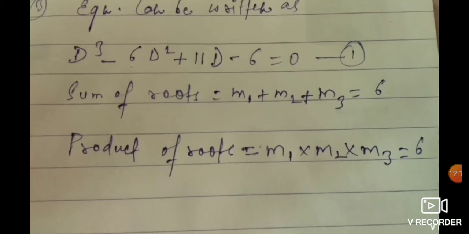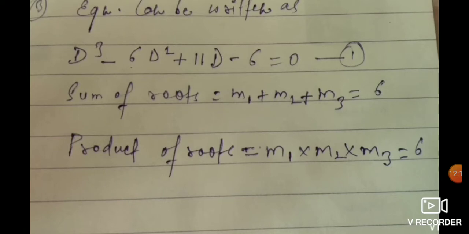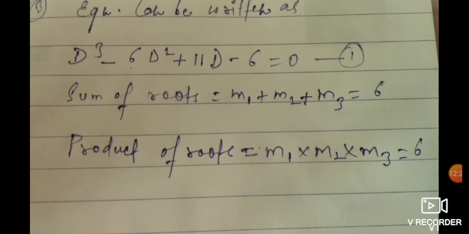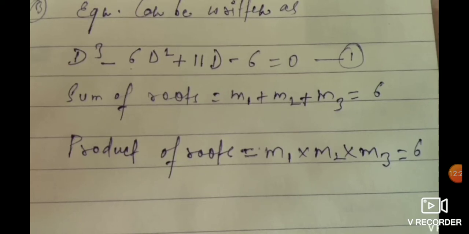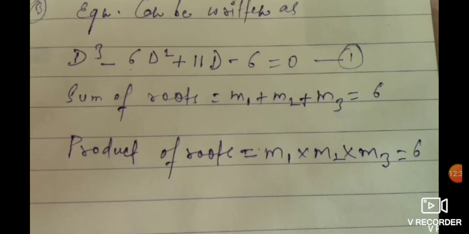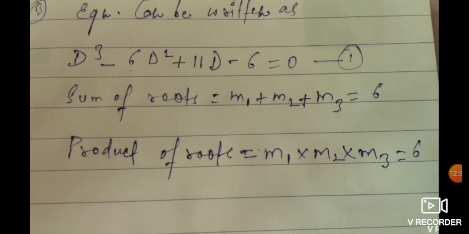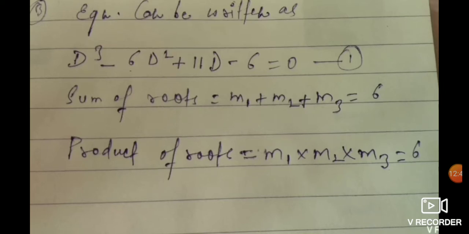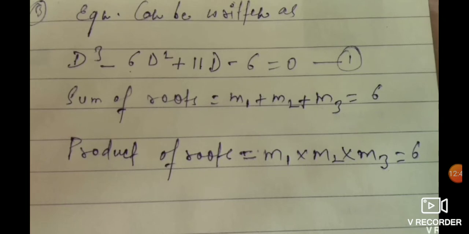So first of all I have written this equation in the form of D, and then I have found the solutions. The sum of roots, m1 plus m2 plus m3, equals 6, and the product of roots, m1 into m2 into m3, equals 6. Here also it is 6, because it comes as minus c by a, and suppose minus c is 6. So the product m1 into m2 into m3 equals 6.